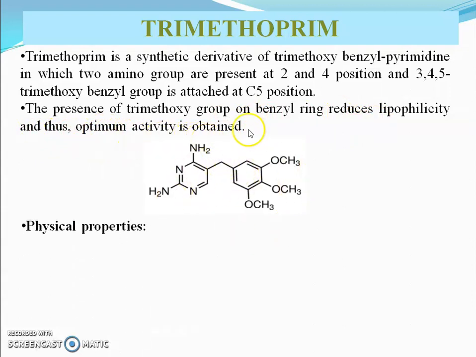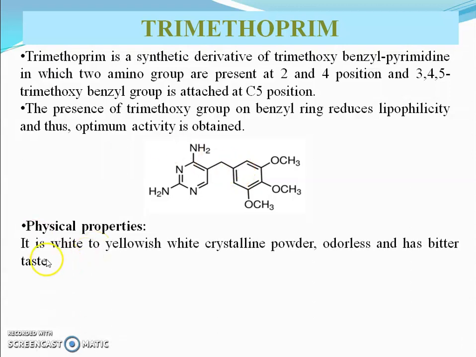This is the structure of trimethoprim. It contains pyrimidine as a heterocyclic ring. At the 2 and 4 positions, 2 amino groups are present, and at the 5 position, it contains a 3,4,5-trimethoxybenzyl group. Physical property. It is a white to yellowish white crystalline powder, odorless, and it has a bitter taste. It is slightly soluble in water.